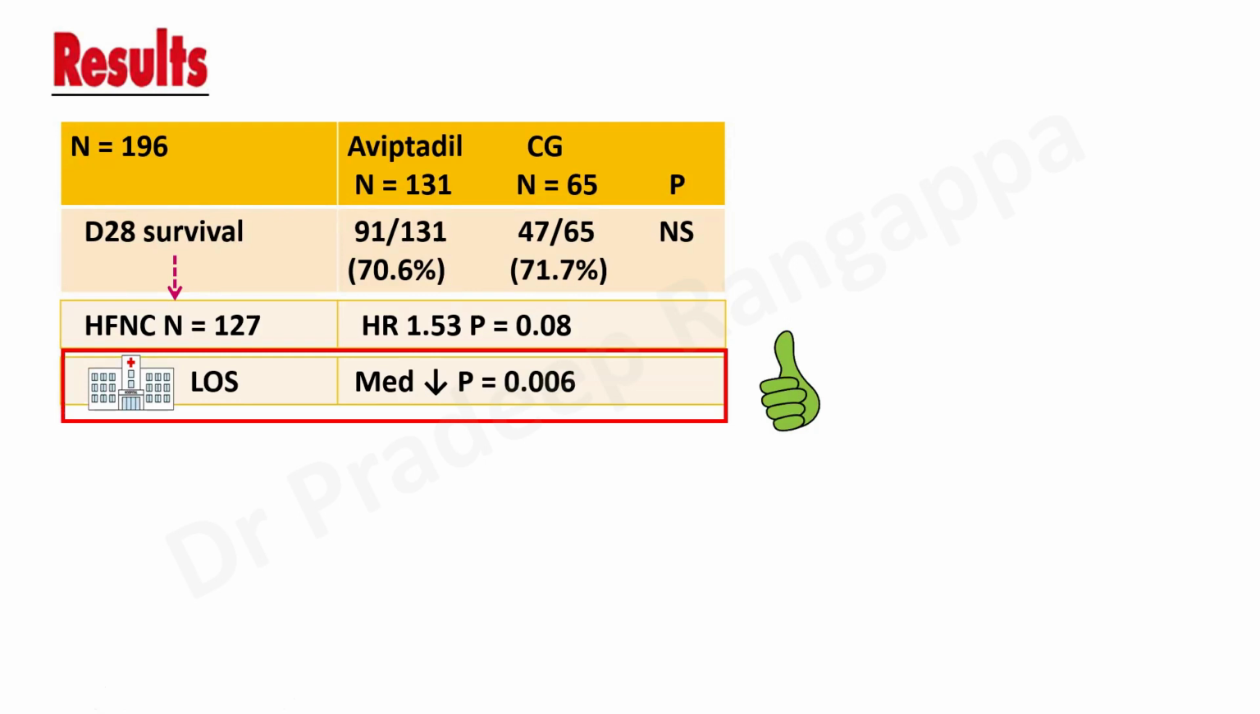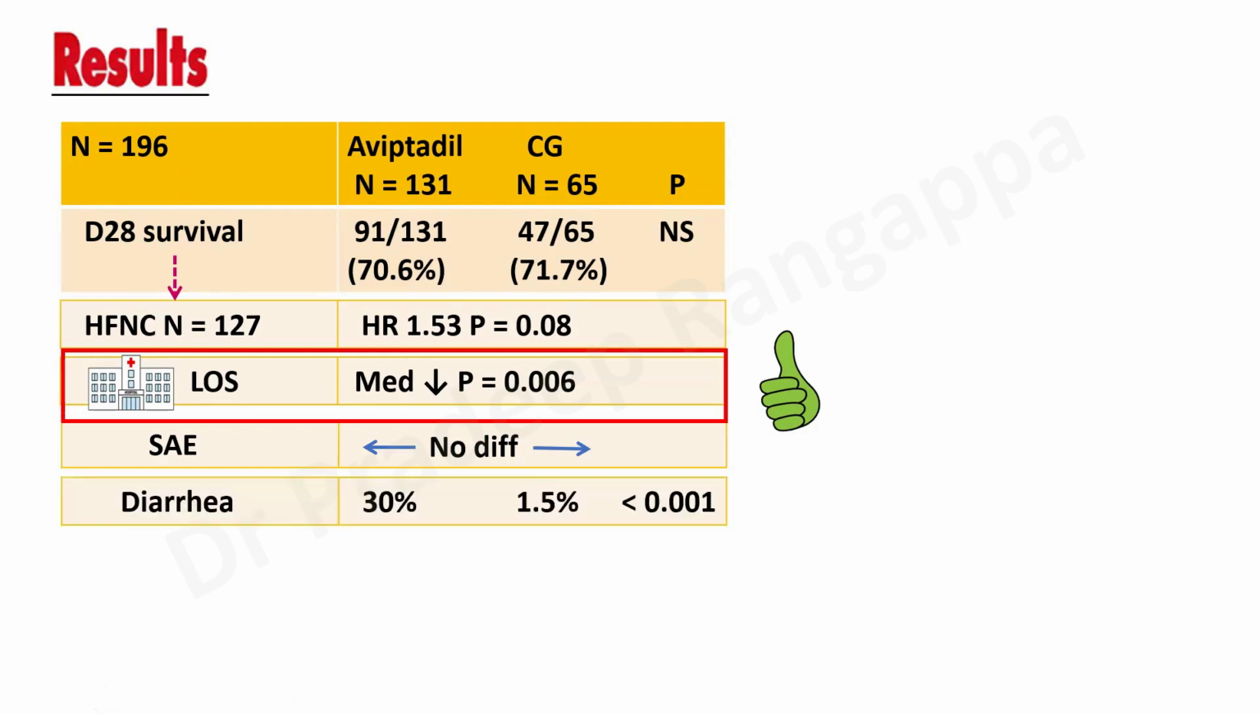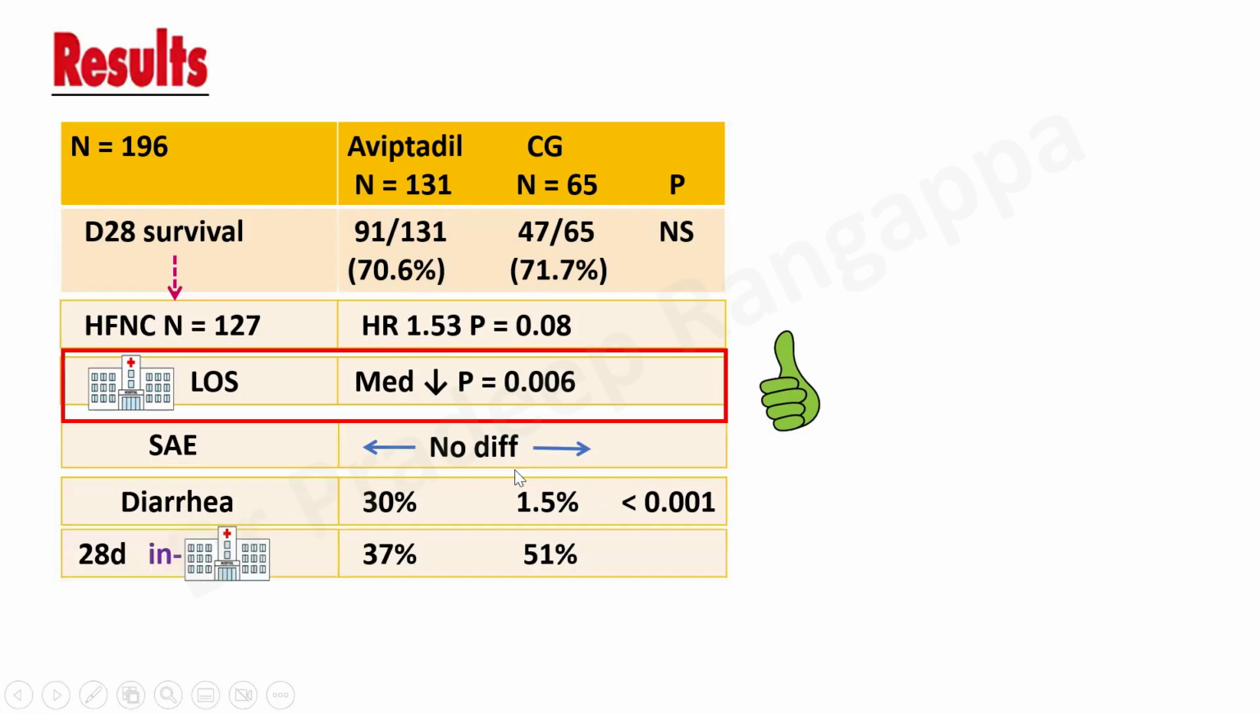When they looked at length of stay, there was a median reduction, and it was statistically significant. The Aviptadil group had a significantly reduced length of stay. For serious adverse events, there was no difference between Aviptadil and the control group. As I said, diarrhea is a problem with VIP: the Aviptadil group had 30% diarrhea as compared to 1.5% in the control group. And 28-day in-hospital survival was found to be much better with Aviptadil, 37%; the number who remained in hospital was less, which means the length of stay was reduced in Aviptadil and more patients were discharged.